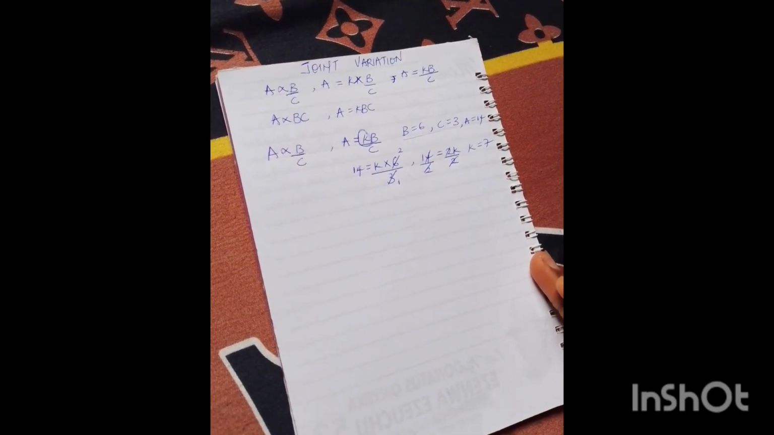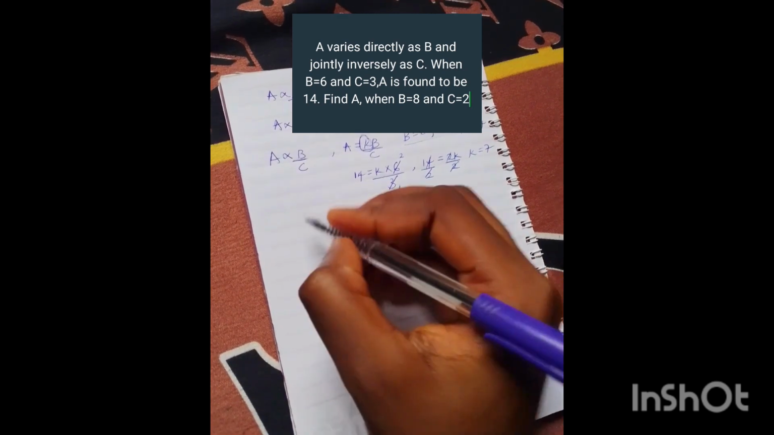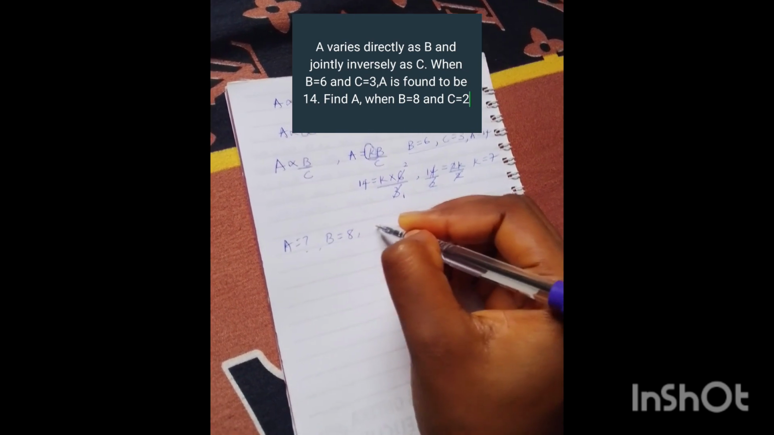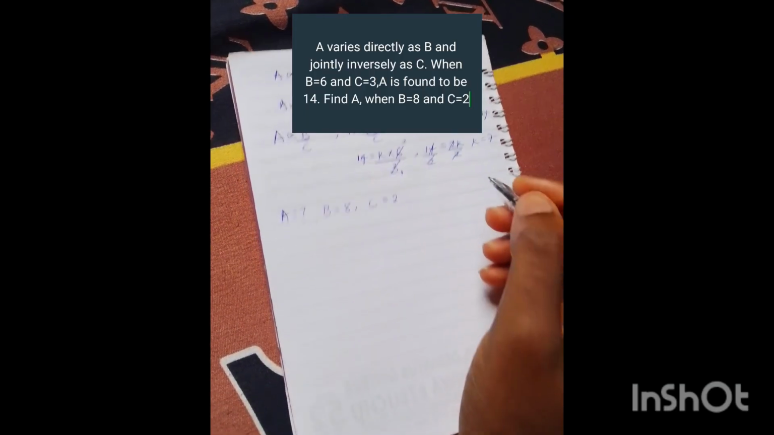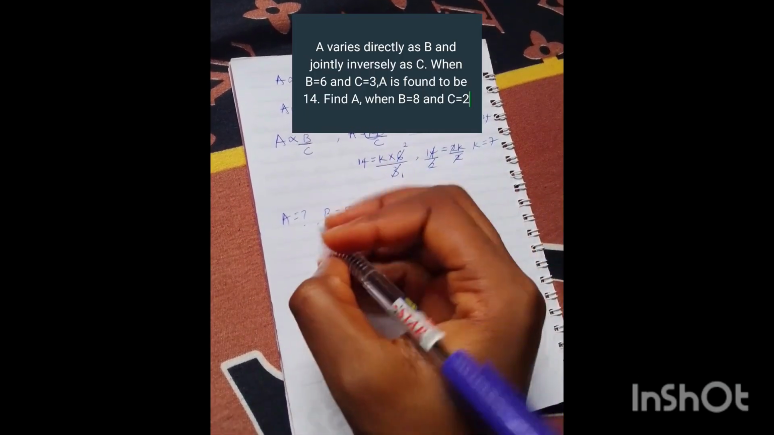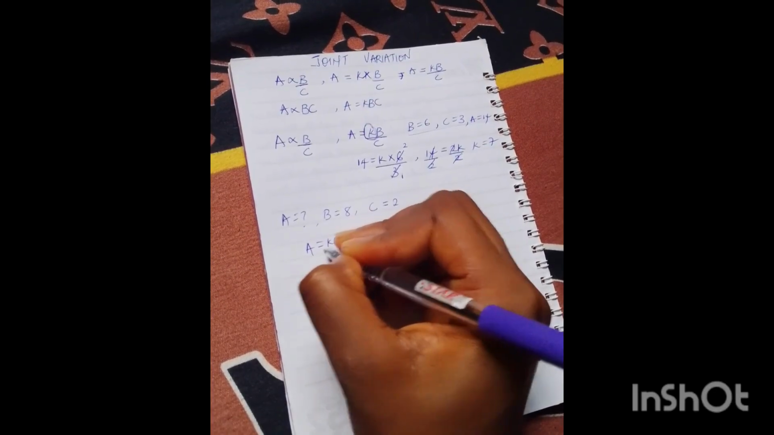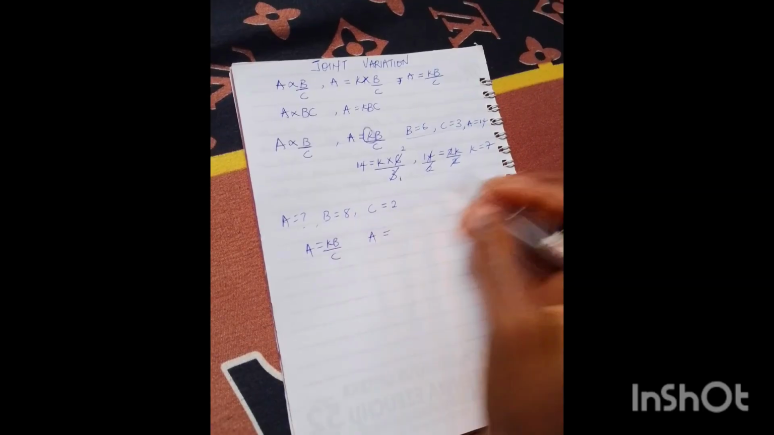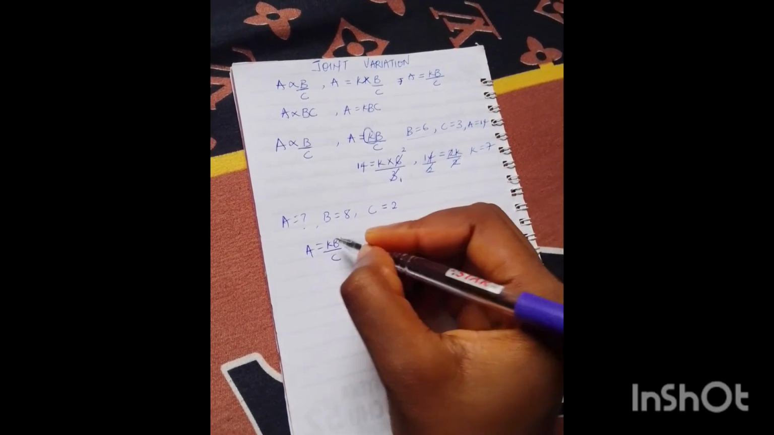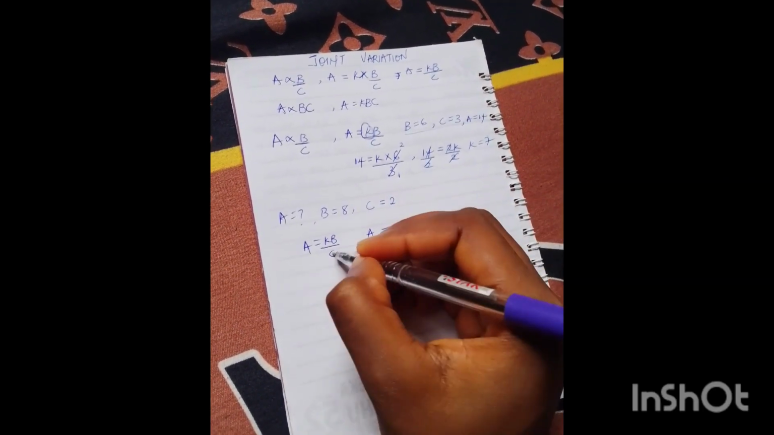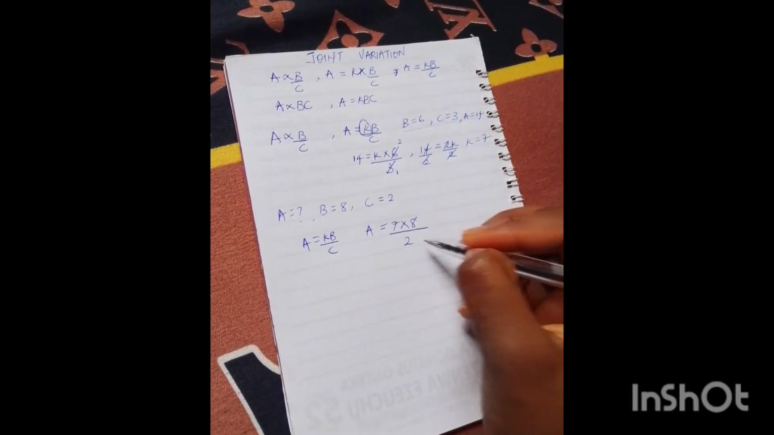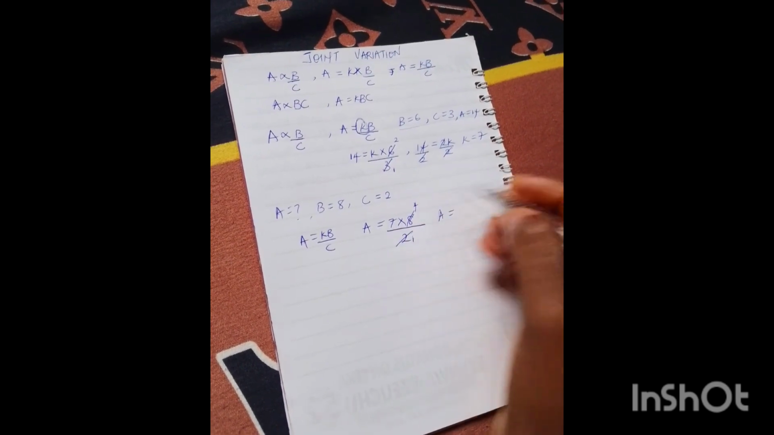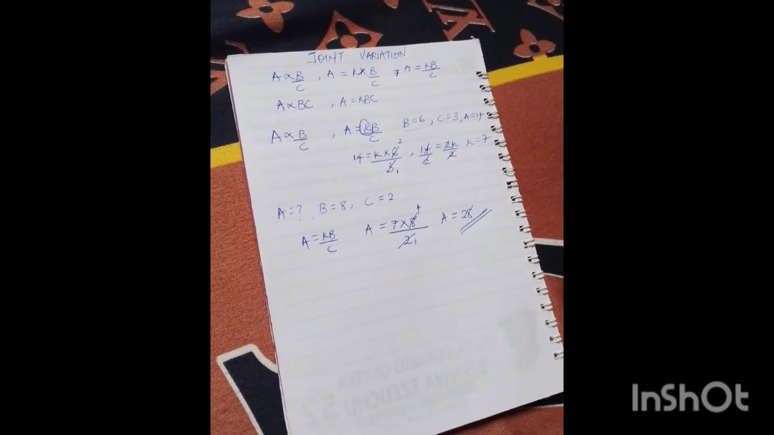Now the question further says, find A when B is equal to 8 and C is equal to 2. So I'm going to write down my equation again. A is equal to KB over C. Now I don't know my A, so I'm going to write it out. A equals my constant, 7, multiplied by B, which is 8, divided by C, which is 2. I'm going to cancel out: 2 here is 1, 2 here is 4. So my A is going to be equal to 7 times 4, which is 28. And that is the answer.